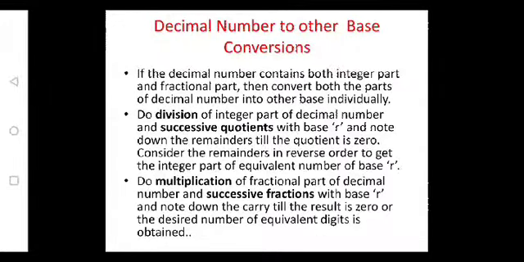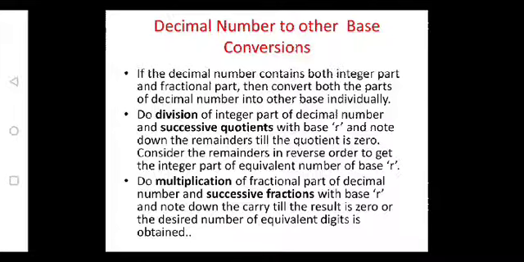So let us see how to convert from one number system to other number system. In order to convert one to the other, if we are able to remember two conversions, we can do any conversion to any conversion. The first one is decimal to any other.